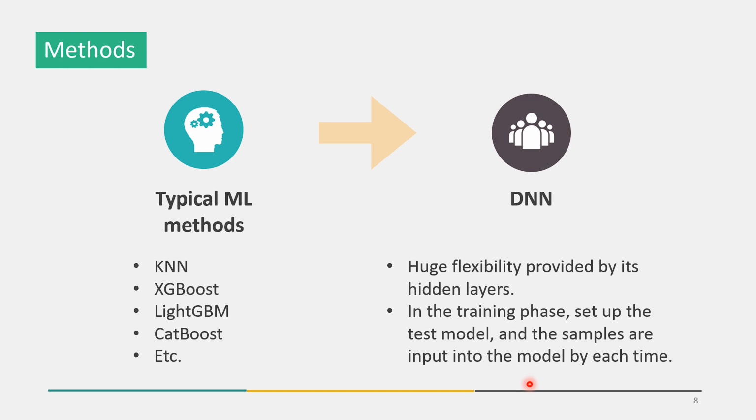DNN is a method of representing concepts and features using multiple layers of abstraction. The hidden layer is the secret of DNN, which simulates the transmission mechanism of human neurons. The transfer processes in DNN are weighted summation, nonlinear activation with bias shift, and conduction to the next layer. It's precisely because the nonlinear transformation of the hidden layer is very flexible that it can fit many functions.